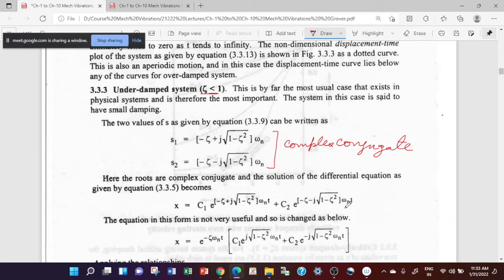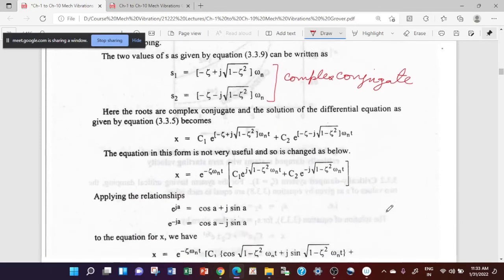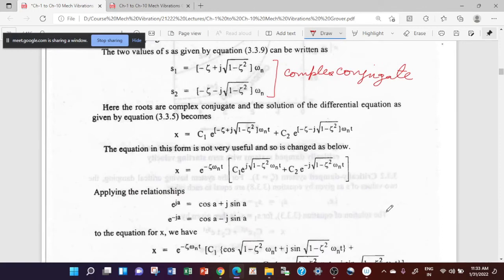So again, this is the general solution for the complex conjugate roots of the differential equation discussed earlier. I can take this term outside, and it comes out like this, and you get a C1 plus C2 this way.